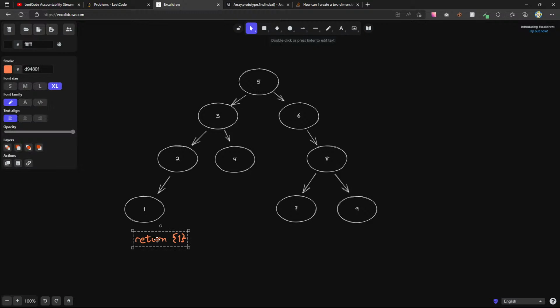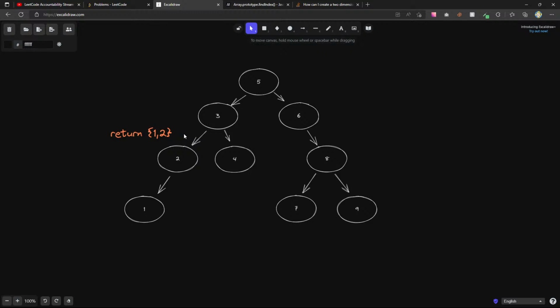And now when we have the 1, we're up here. So can we just now add 1.right is equal to the current root? Okay.